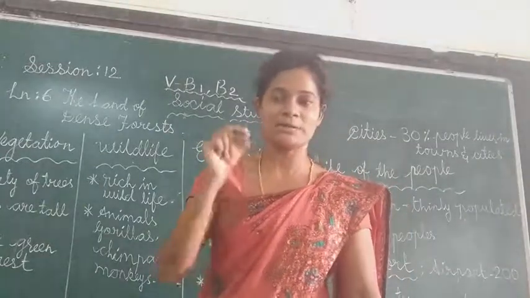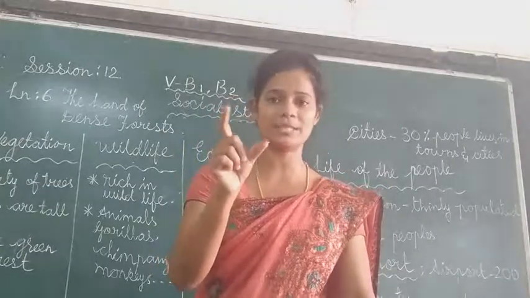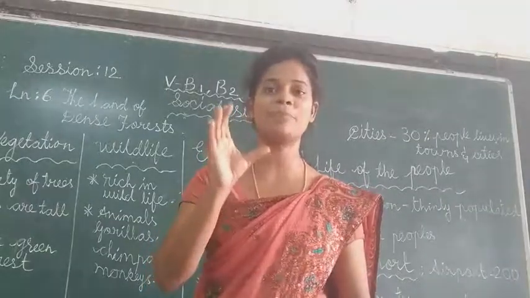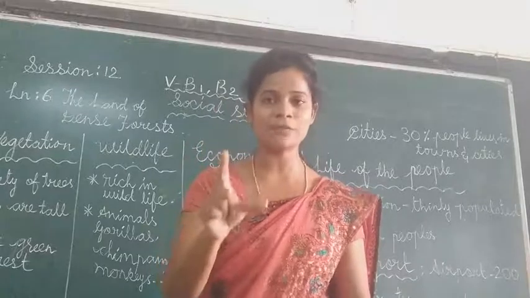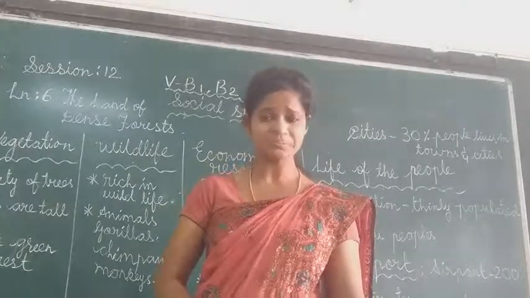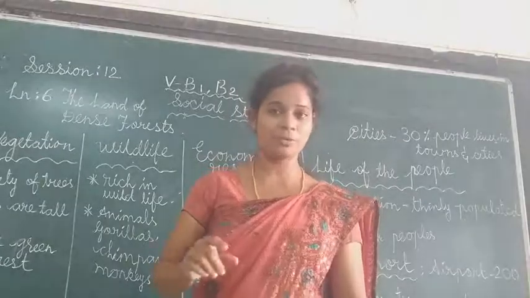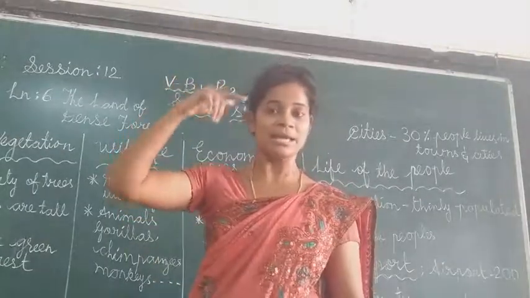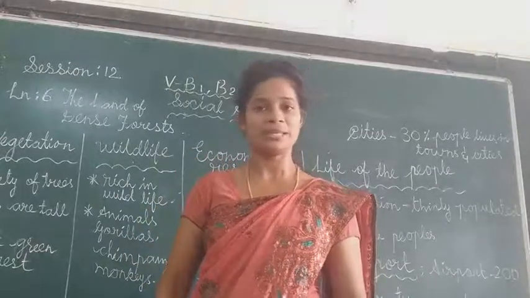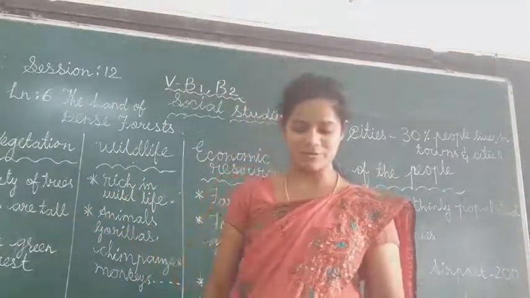I told the food that they take is cassava. From one root they take, they dry it, grind it, and they make it into bread and eat. That bread is the main food for these people. And what I told, they are very tall, they have curly hair. Bantu people are tall and have curly hair. Their language is called Bantu. They also enjoy music and dance. They also have festivals like how we celebrate.